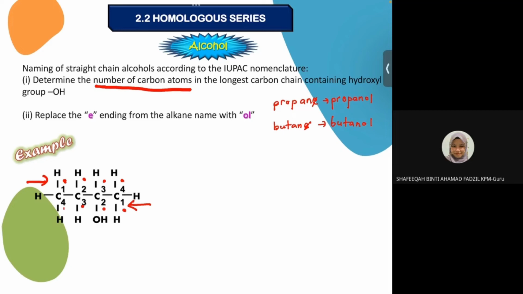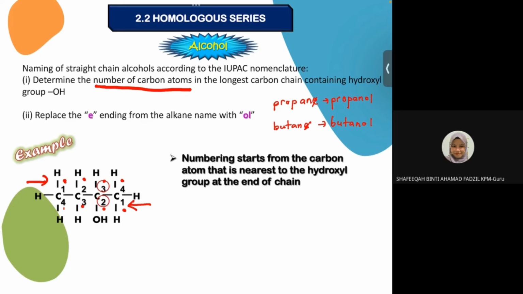Next, numbering start from the carbon atom that is nearest to hydroxyl. It means kita kena start from the right, sebab carbon tu near to the OH.